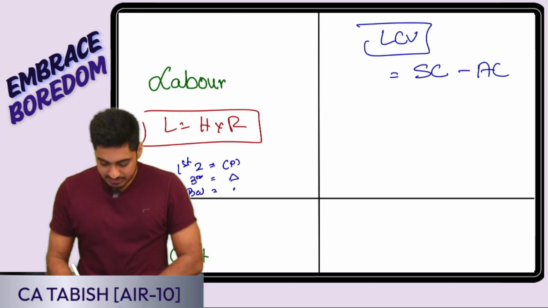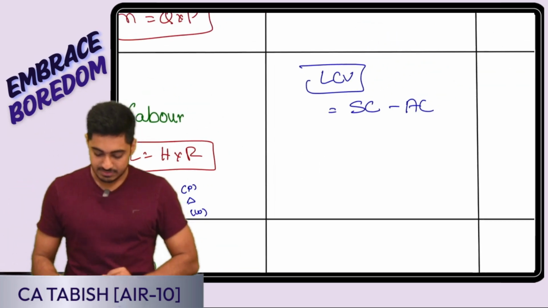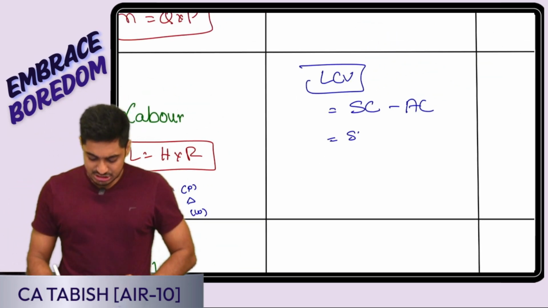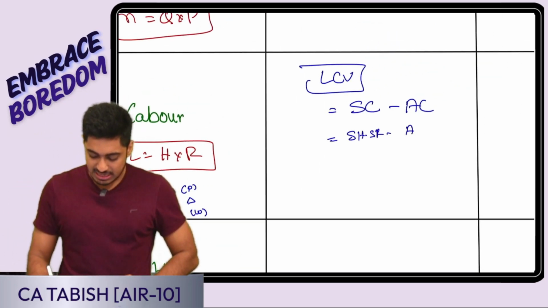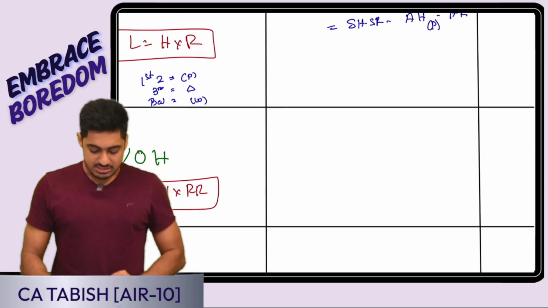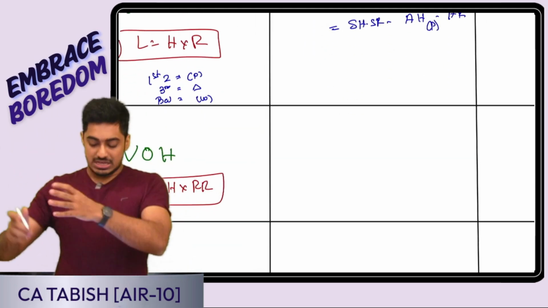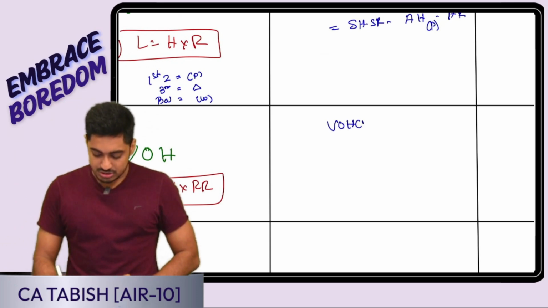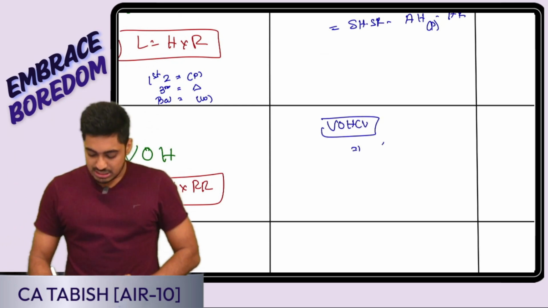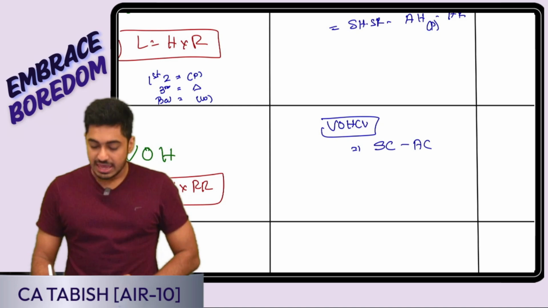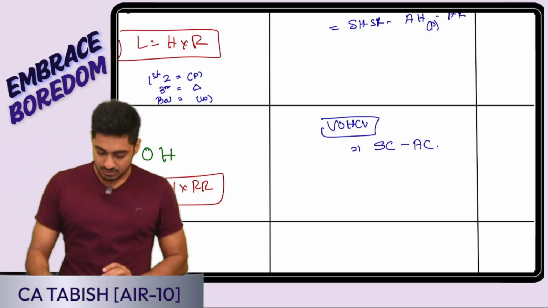Balance variances, I will use worked. Is this clear, everyone? Perfect. So accordingly, I will derive: it is standard hours into standard rate minus actual hours into actual rate. Actual hours worked or paid, it is going to be. For variable overhead, it is hours into recovery rate, overall change, variable overhead cost variance. It is going to be standard overhead cost minus actual overhead cost. Is this clear, everyone? Okay, perfect.